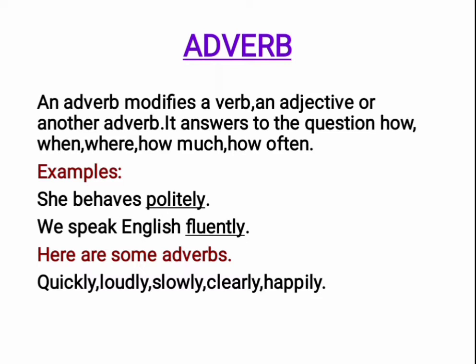In the next one, we speak English fluently. In this second sentence, the word fluently is an adverb. Why is it an adverb? It gives more information to the verb speak. How do we speak English? We speak English fluently. So here are some adverbs: quickly, loudly, slowly, clearly, happily.